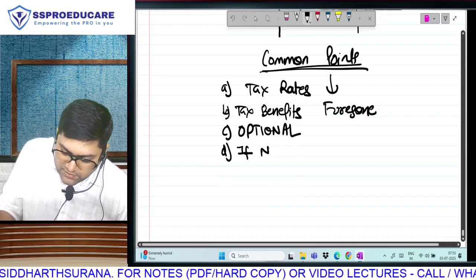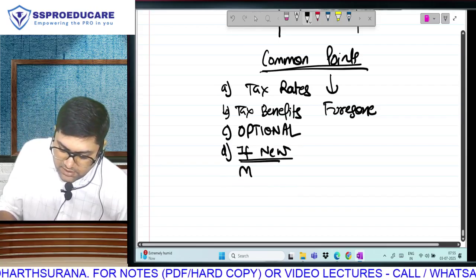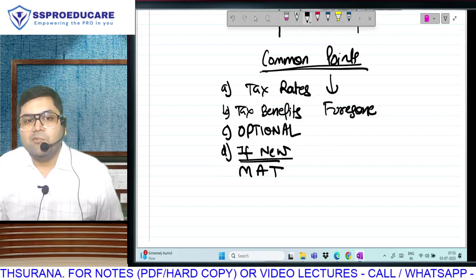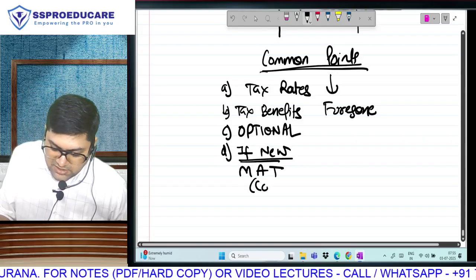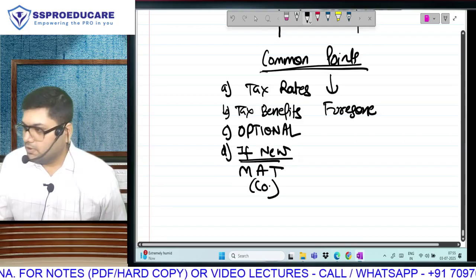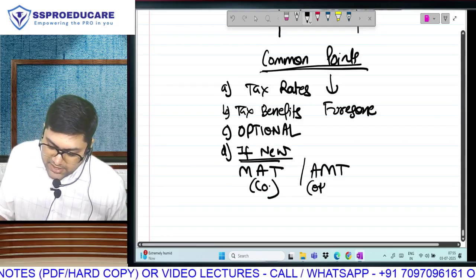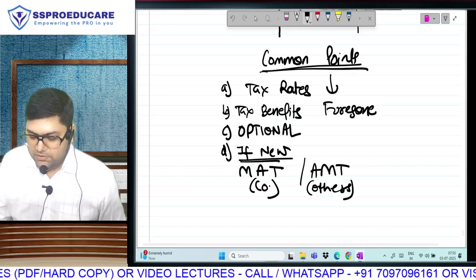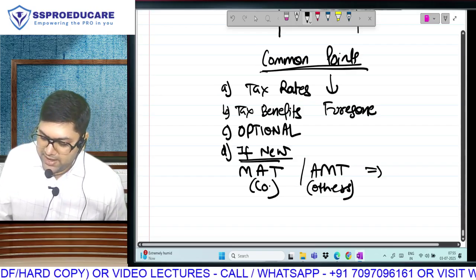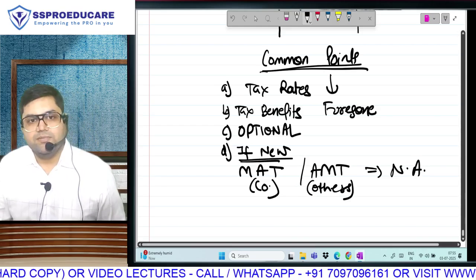Anybody who goes to the new taxation regime: there is a chapter called minimum alternate tax, a special tax applicable to companies, and there is a chapter called AMT, alternate minimum tax, a special tax applicable to others. MAT and AMT will not be applicable.